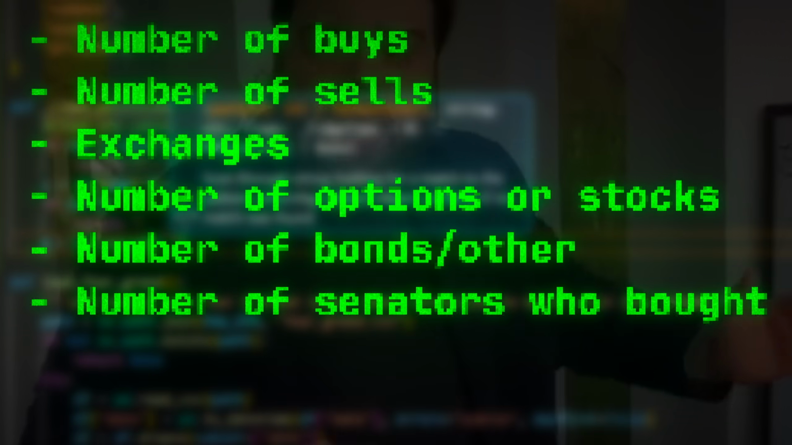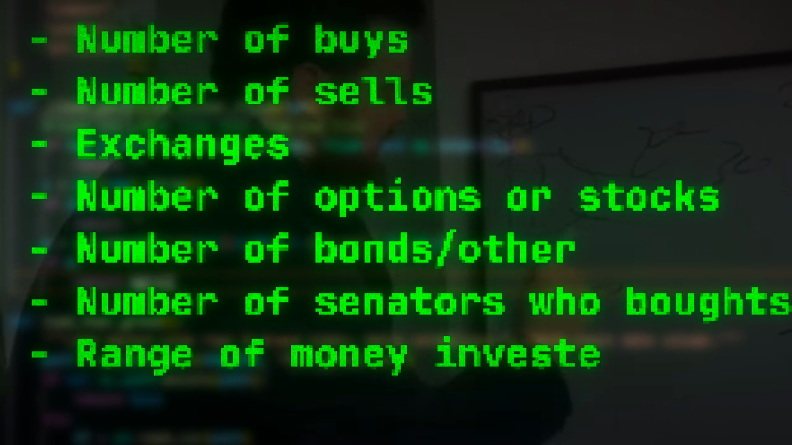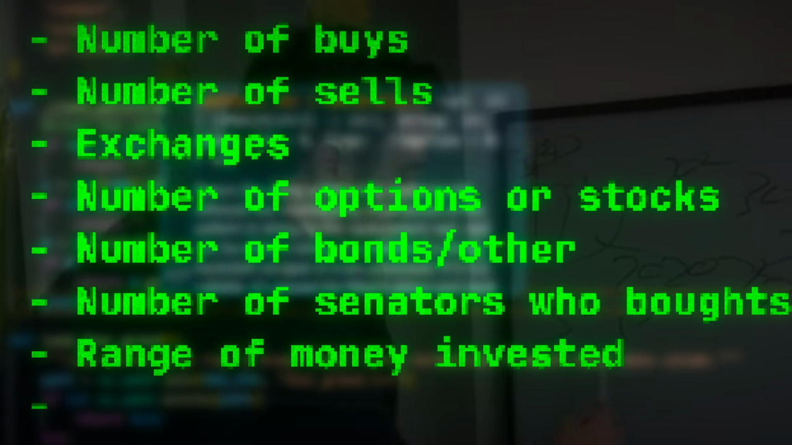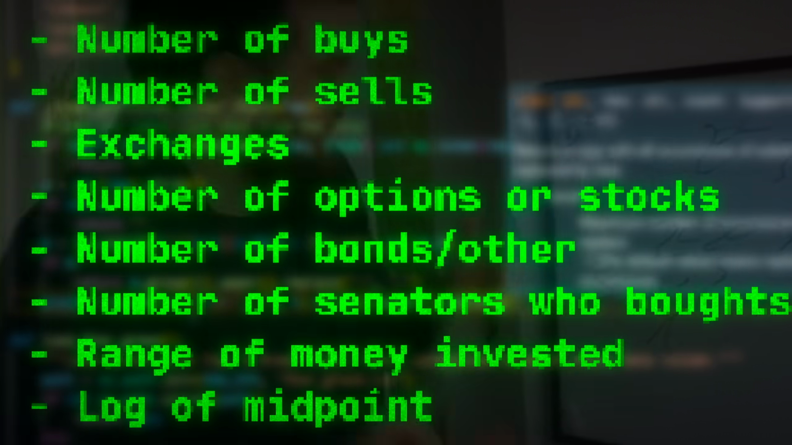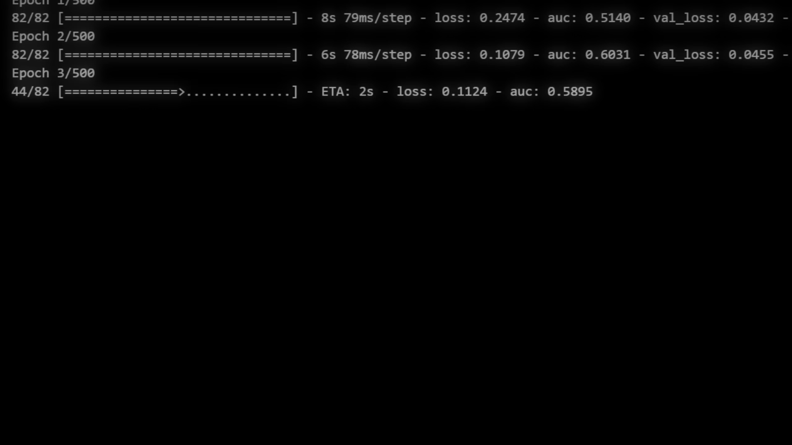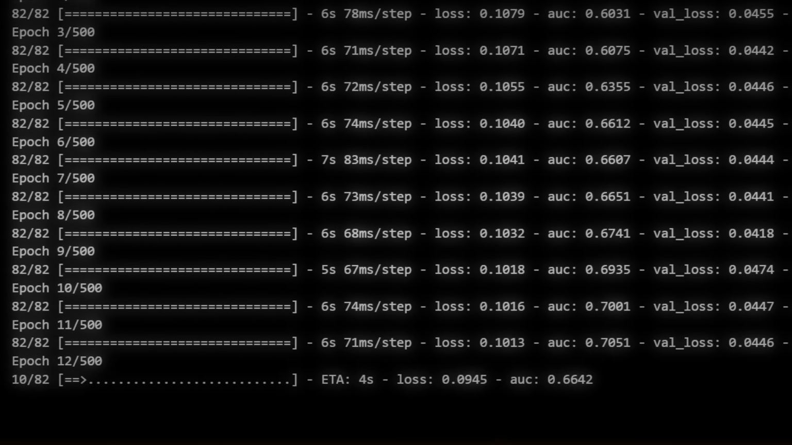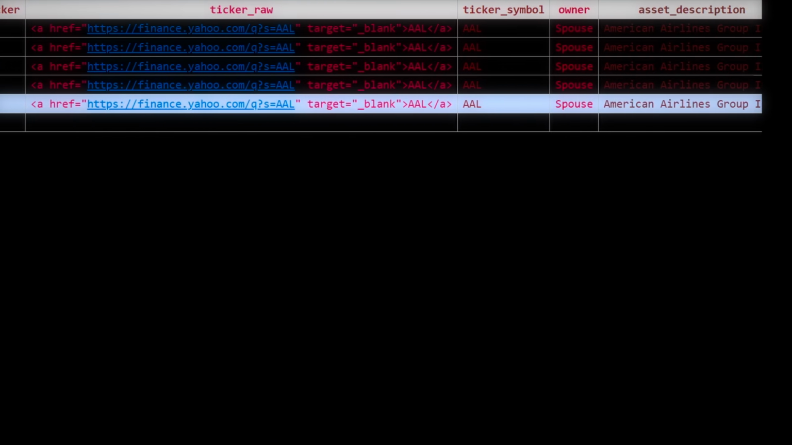We get a range of how much money they put on that particular asset, and we've also gone ahead and calculated the midpoint on that amount of money and then taken the log scale so that massive numbers don't dominate. This will then get fed into our model where we train, forecast, and then run our backtest to see if there is any improvement.